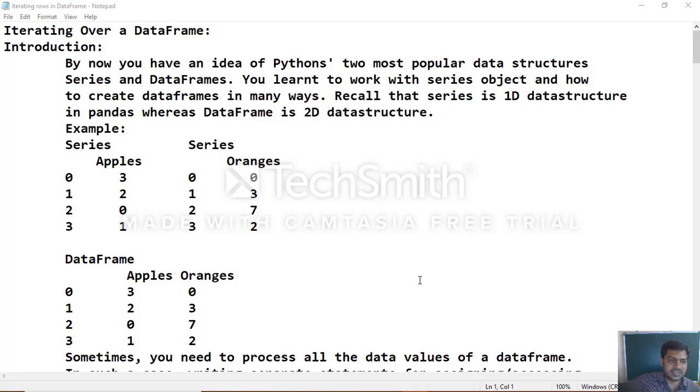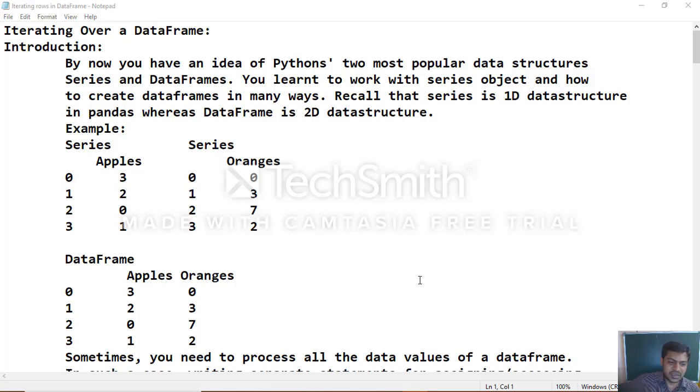You learned to work with Series objects and how to create data frames in many ways. To recall, a Series is a 1D, one-dimensional data structure in pandas, whereas a data frame is a 2D, two-dimensional data structure.